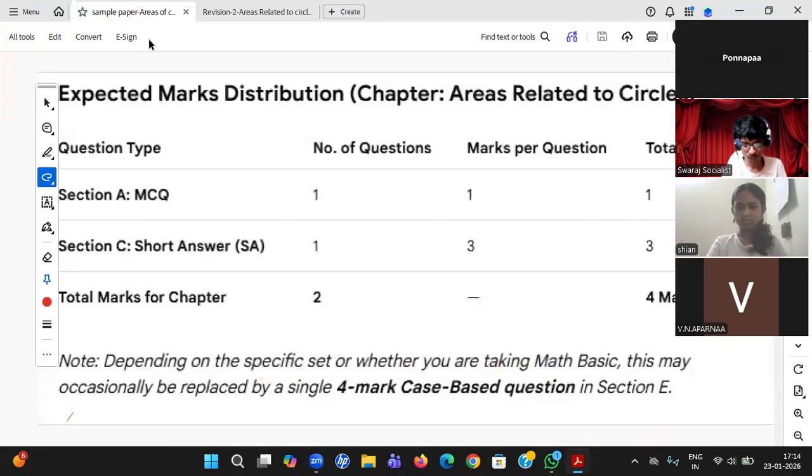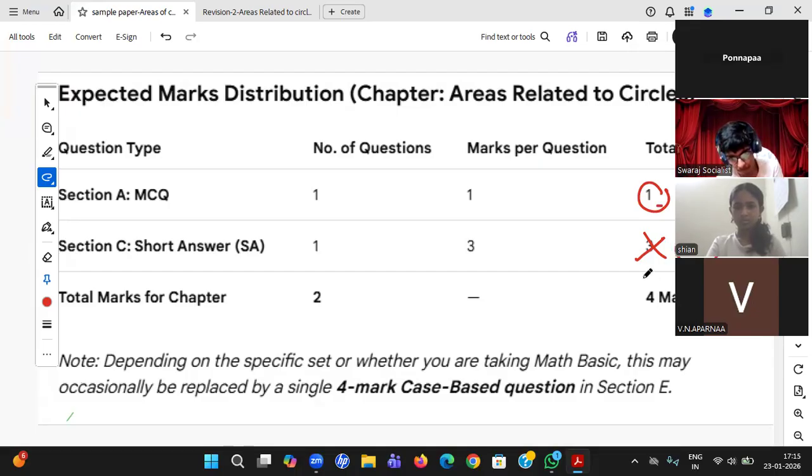Students, be assured first of all about what questions you are going to get from the particular areas related to circles. If there are only 2 questions, what are those? One MCQ and one 3-mark question. You will only get 4 marks from this chapter. Sometimes, most of the time, 2 MCQs and one 2-mark question. 2 plus 2, again 4 marks.